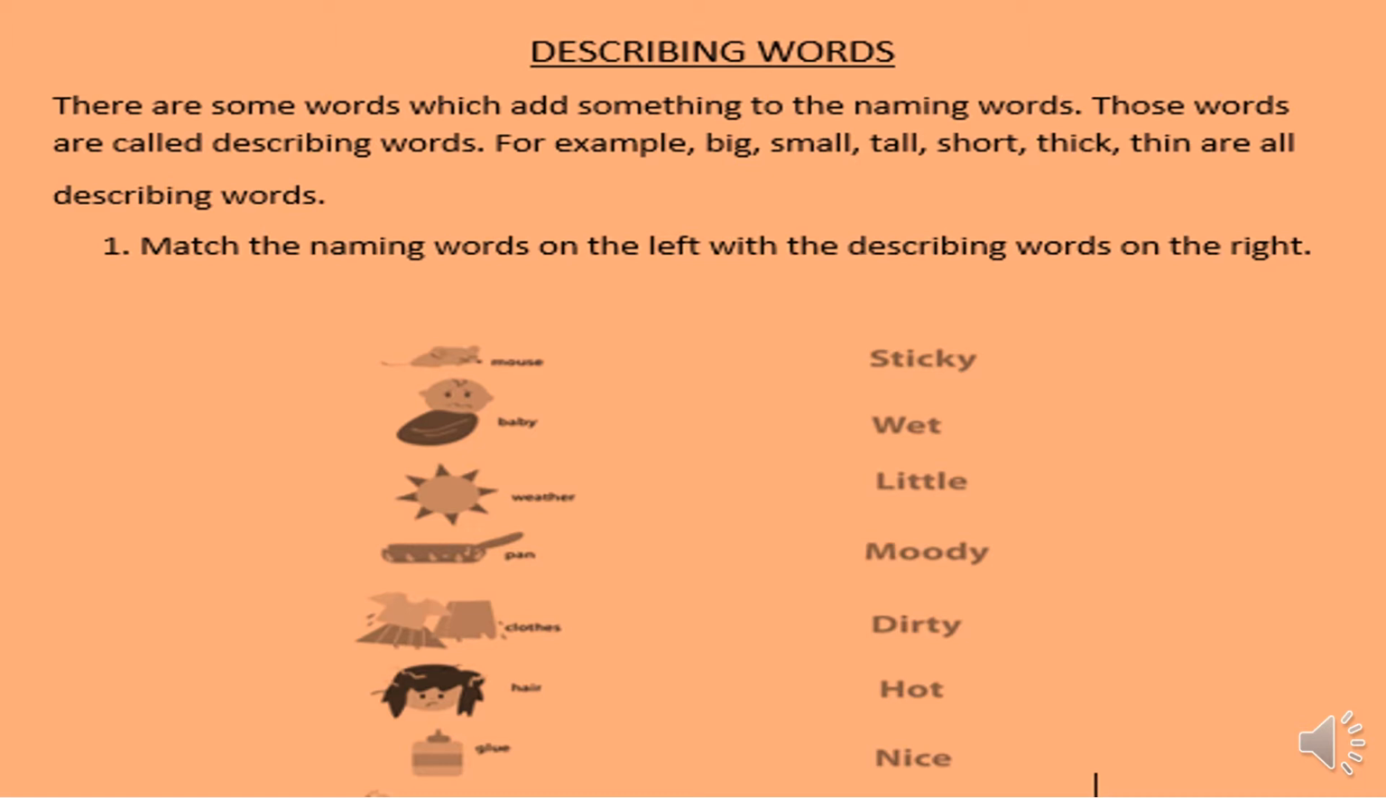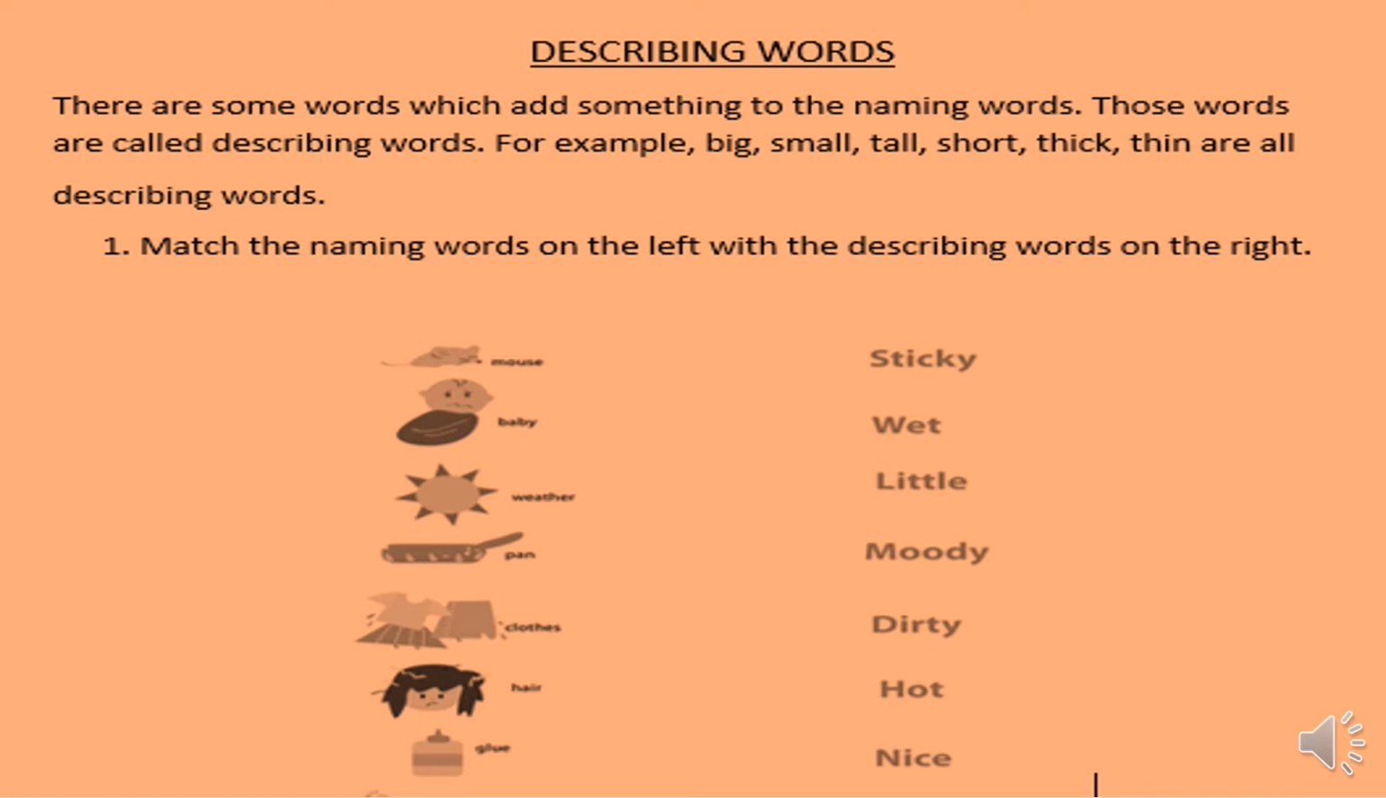There are some words which add something to the naming words. Those words are called describing words. For example, big, small, tall, short, thick, thin are all describing words. Now here we can define describing words: describing words are those words which add something to the naming words. Now what are naming words?